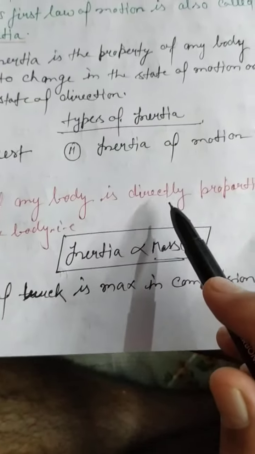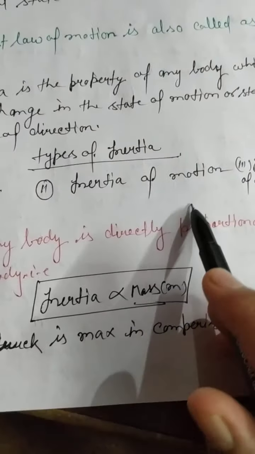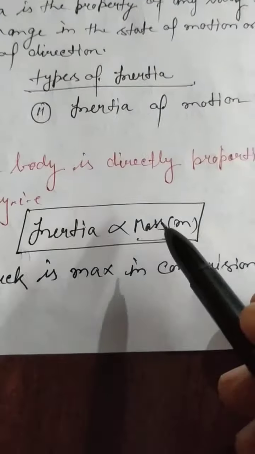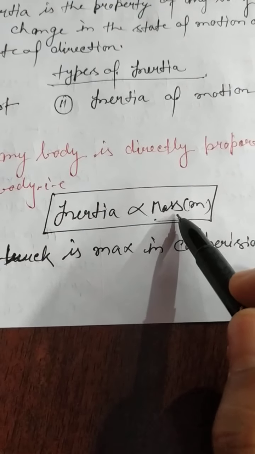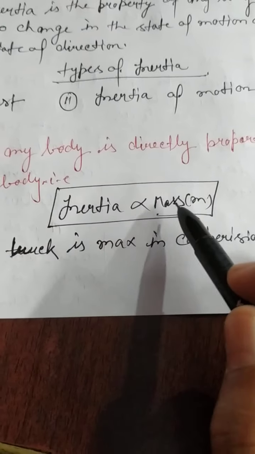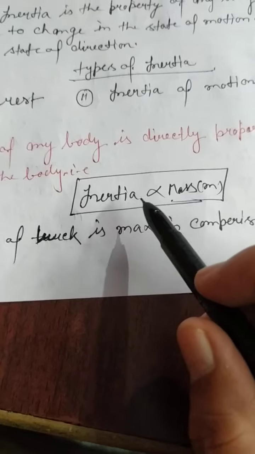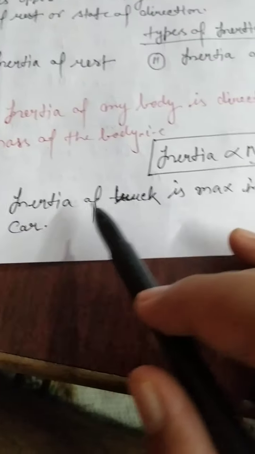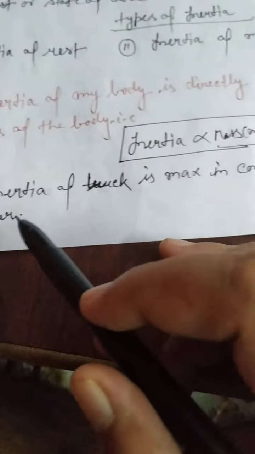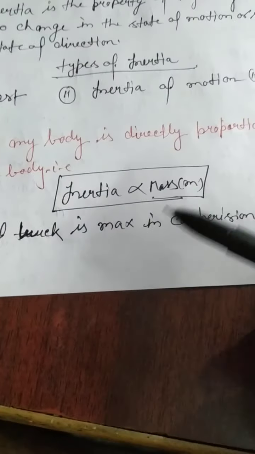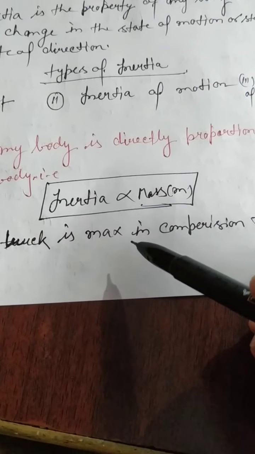The inertia of any body is directly proportional to the mass of the body. Inertia is directly proportional to mass, so a heavier mass has maximum inertia. Now we have to compare two bodies. For example, the inertia of a truck is maximum in comparison to the inertia of a car, and the inertia of a car is maximum in comparison to the inertia of a motorcycle.